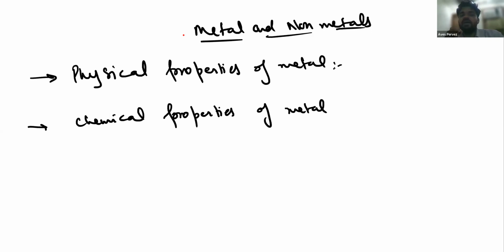In the physical properties, we usually study that metals are sonorous, they have high melting and boiling points, and low ionization energy. In the chemical properties, we generally study that when metals react with acids, they give you salt and hydrogen gas. When metal carbonates react with acid, they give this. So have you studied that one or not?